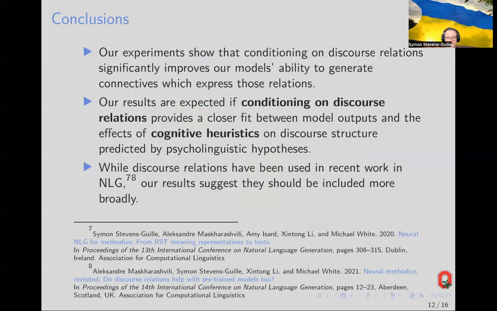So our results show that conditioning on discourse relations significantly improves the likelihood of the model's output matching the reference connective. And when we consider connective usage patterns which are argued to reflect cognitive heuristics, we find that conditioning on discourse relations improves the fit between the reference usage patterns and usage patterns extracted from the model output. Our results suggest future work should consider incorporating discourse relations into input representations.